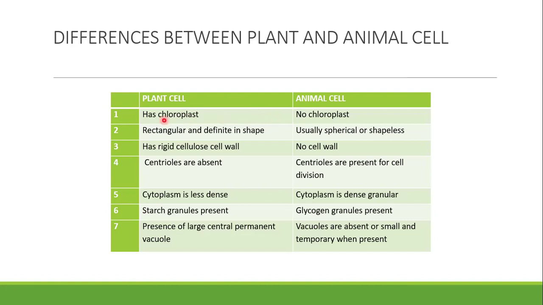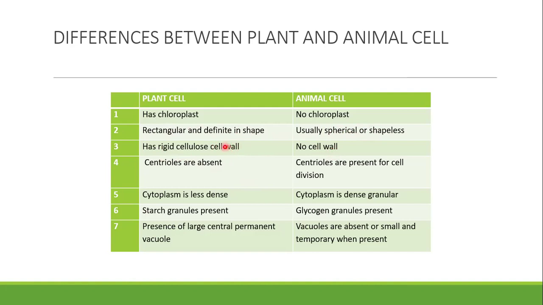Then the second one is that plant cell is definite, that means that it has a shape. But animal cell does not have a shape, or the animal cell is usually shown irregular. Plant cell has cellulose cell wall, that's cell wall, as I said earlier. Plant cell has cell wall, animal cell does not have cell wall.